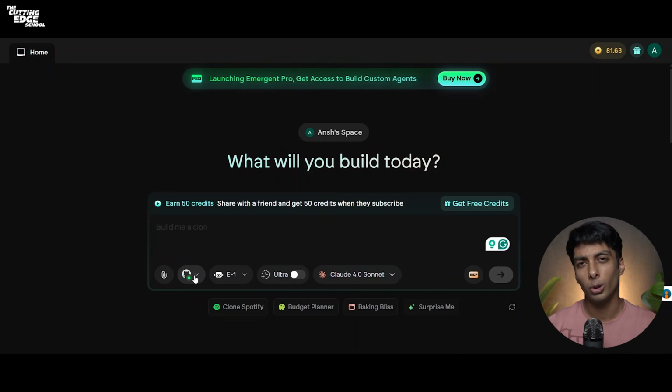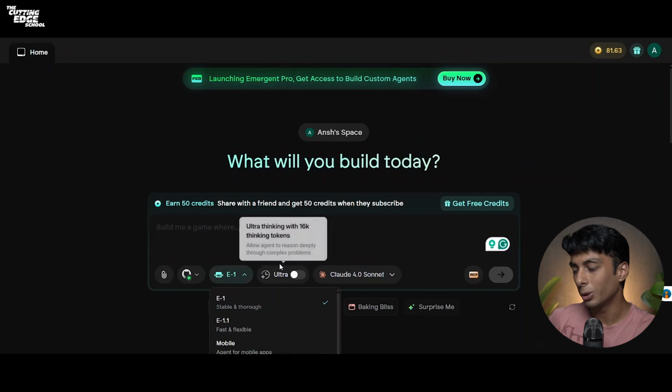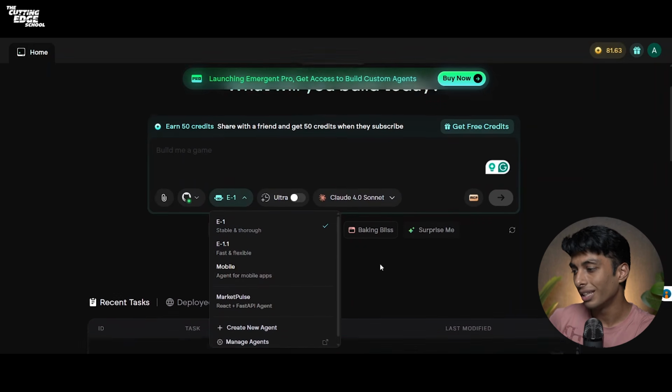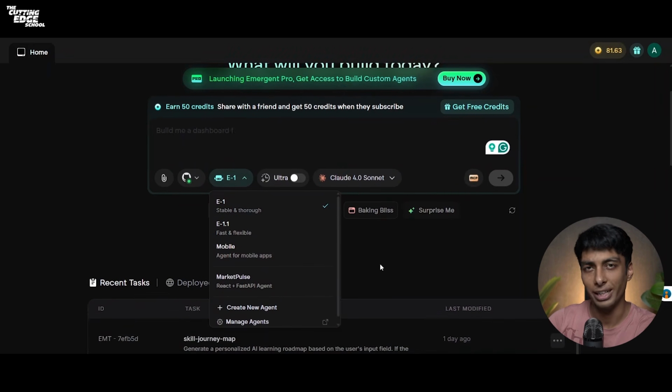For those who don't know what GitHub is, GitHub lets you store and manage your code base. After that, you also get an option to select your agent. These are the options for your agents. You have E1, E1.1, a mobile agent, and Market Pulse, which is a custom agent that we built. We will also be teaching you how you can build custom agents on Emergent.